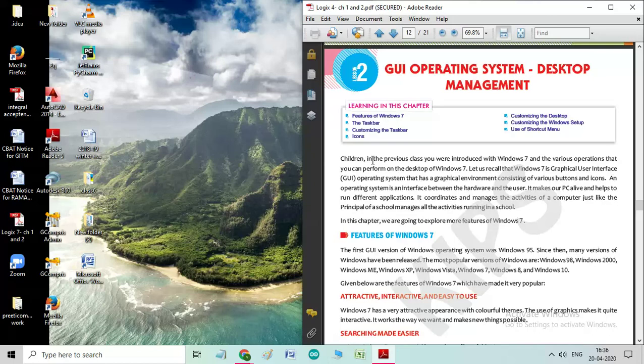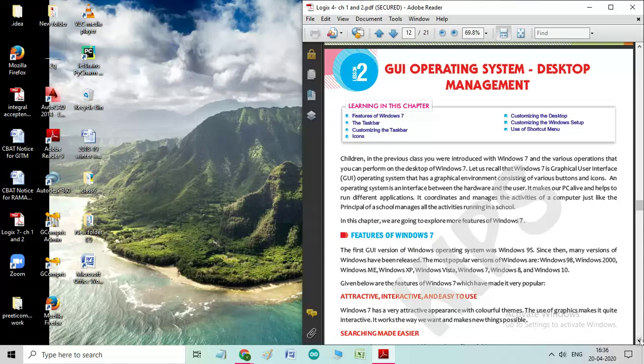It makes our PC alive and helps to run different applications. It coordinates and manages the activities of a computer just like the principal of a school manages all the activities running in a school. In this chapter, we are going to explore more features of Windows 7.